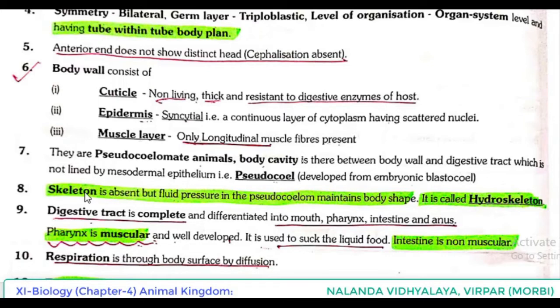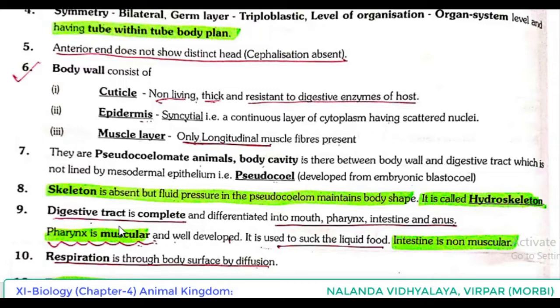Skeleton is absent, but fluid pressure in the pseudocoelom maintains the body shape. In the case of Nemathelminthes or Aschelminthes or nematodes, skeleton is absent, but fluid pressure in the pseudocoelom maintains the body shape. Such type of skeleton is known as hydroskeleton.